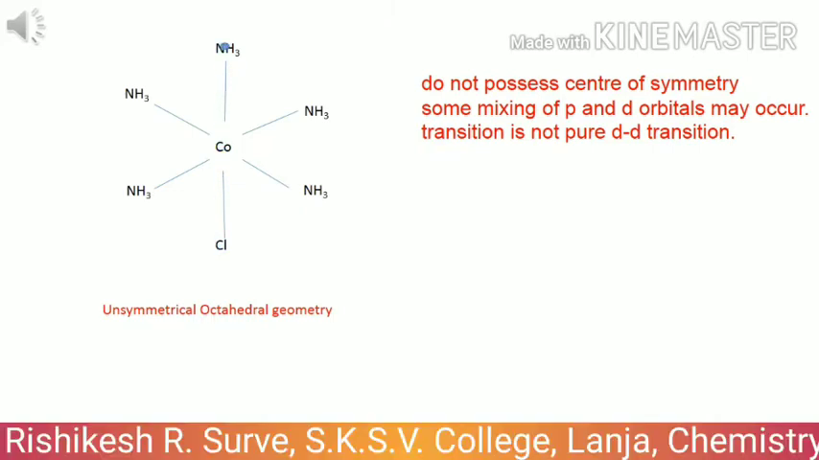Another example, since this complex, again we have shown a dot as the center of symmetry, it will travel to Cl, and at the same time, in the equal and opposite direction it will reach the ammonia. Hence this complex structure also does not possess a center of symmetry. Some mixing of p and d orbitals will occur. The transition is not a pure dd transition.